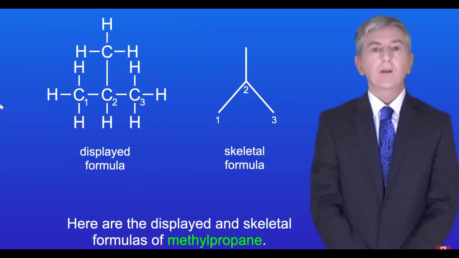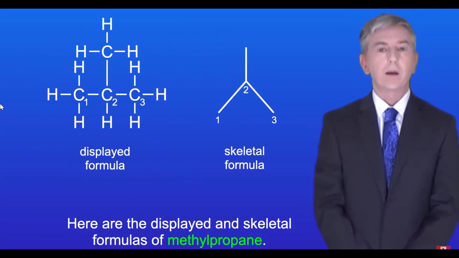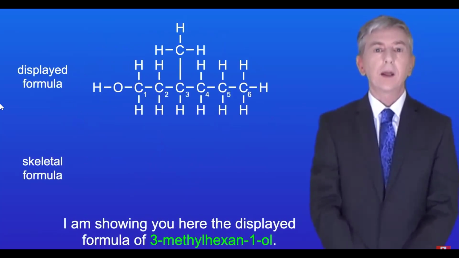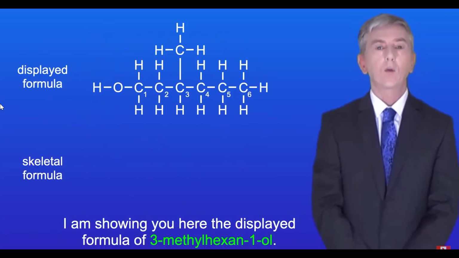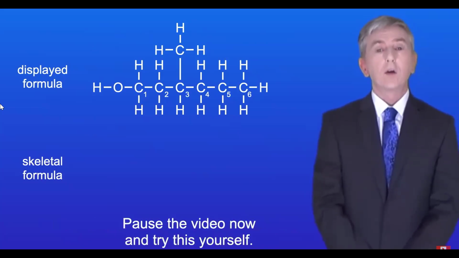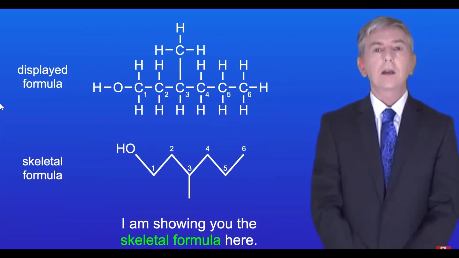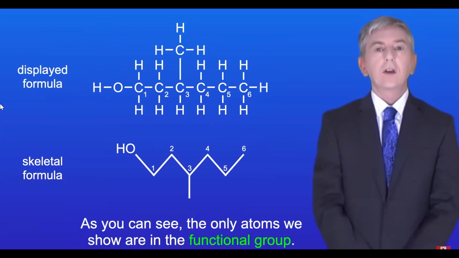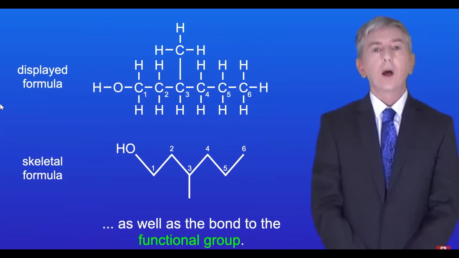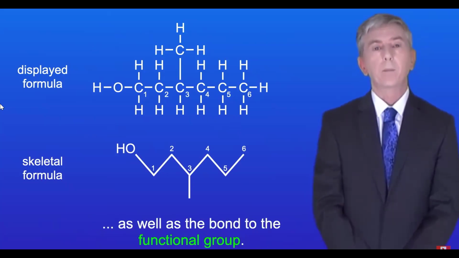Here are the displayed and skeletal formulas of methylpropane, and again we've only shown the bonds between the carbon atoms. Okay, I'm showing you here the displayed formula of 3-methylhexan-1-ol. I'd like you to draw the skeletal formula, so pause the video now and try this yourself. Okay, I'm showing you the skeletal formula here. As you can see, the only atoms we show are in the functional group, and the only bonds we show are between the carbon atoms, as well as the bond to the functional group.